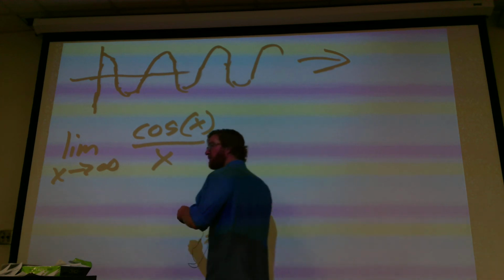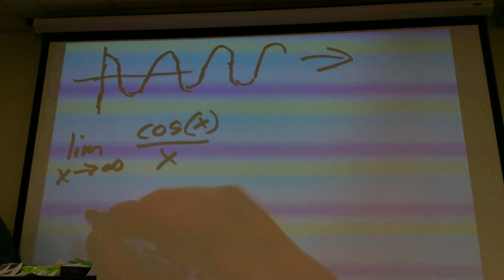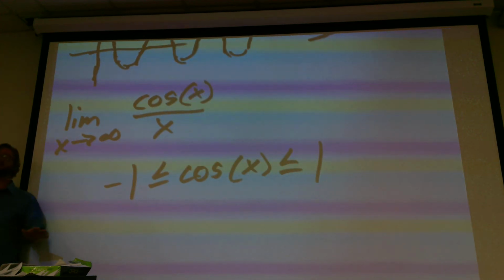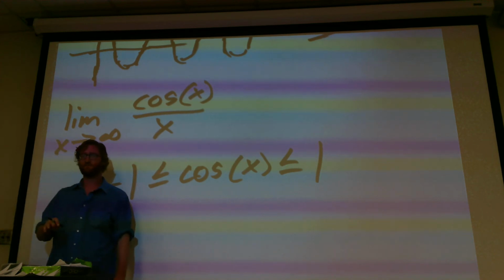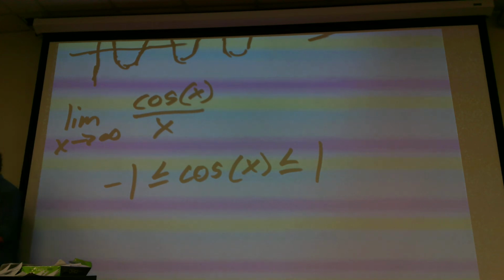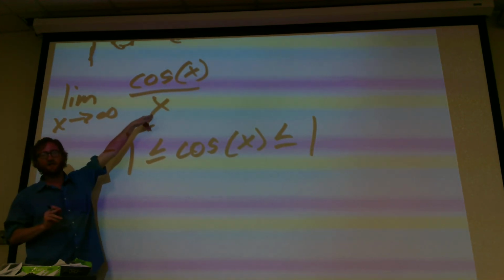So, -1 is going to be less than or equal to cosine of x, which is going to be less than or equal to 1. We know that's true. That's just an inherent property of that trig function. That's not true of all trig functions. Tangent has all kinds of weird asymptotes. But I want to look at this guy right here, and this guy just has an x on the bottom.